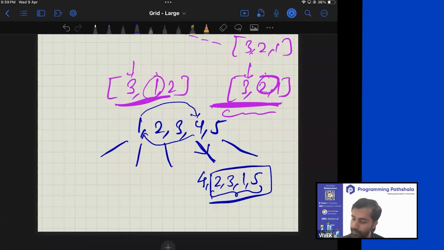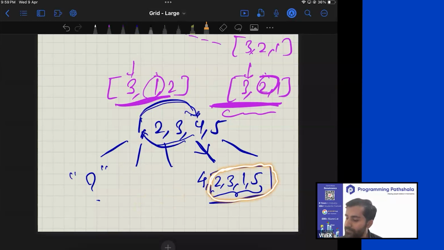So what to do about it? If you are just blindly swapping, then the remaining part becomes unsorted. So what to do? Sort it. That's a very good idea. But what will be the problem with this approach? Just think about it. When you swapped, the undo operation was very simple. It was just an unswap, right? But when you sort, let's say you sort it and you got this thing and you're very happy about it. There is a big problem. How will you unsort it?